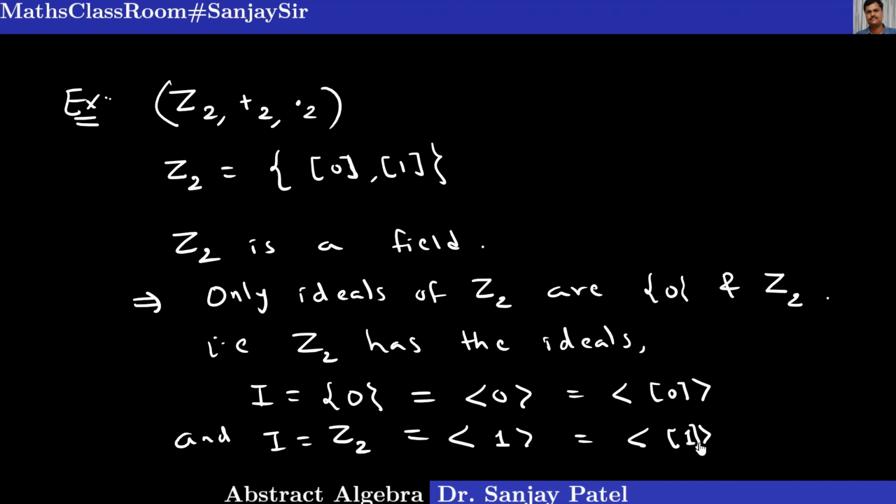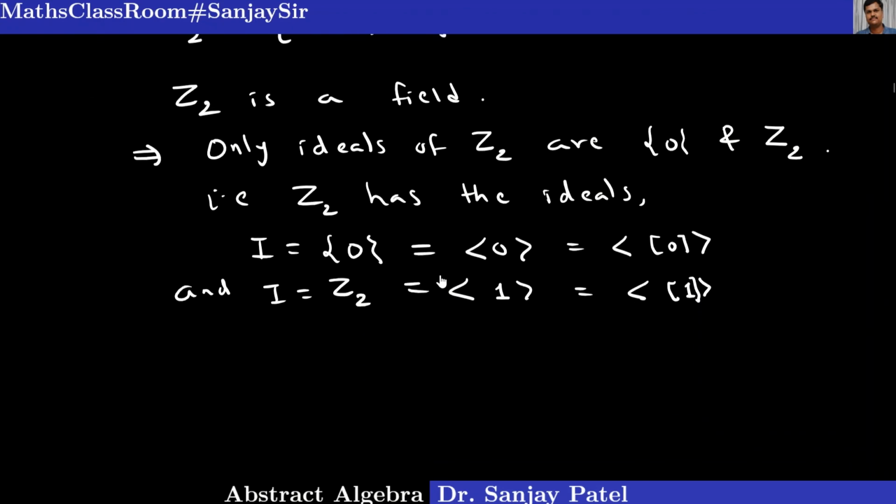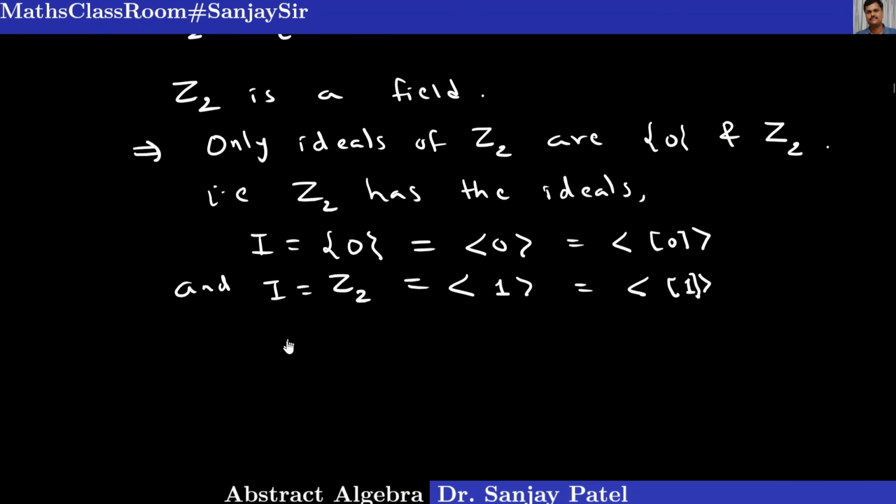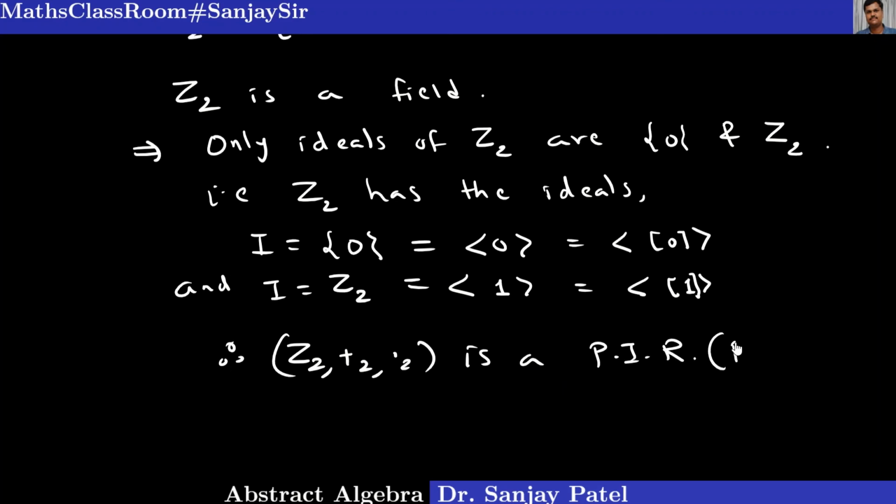So there are only two ideals, and both the ideals are principal ideals. So I can say that Z2 comma plus 2 comma dot 2 is a principal ideal ring. Not only a principal ideal ring, it is also a principal ideal domain, because Z2 is a field and hence it is an integral domain also. So this is the first example, a very simple example of principal ideal ring or principal ideal domain I explained to you.